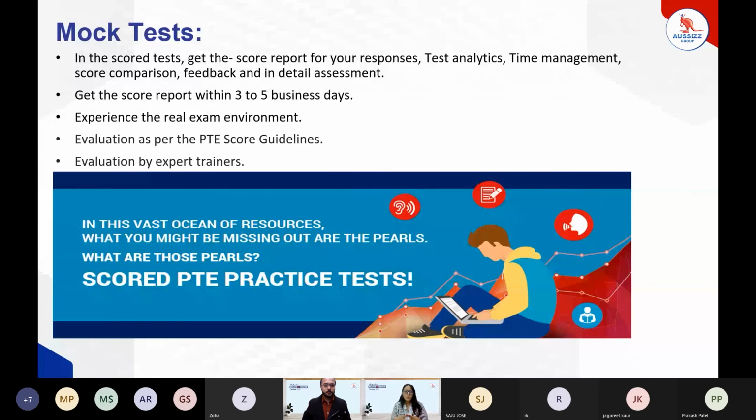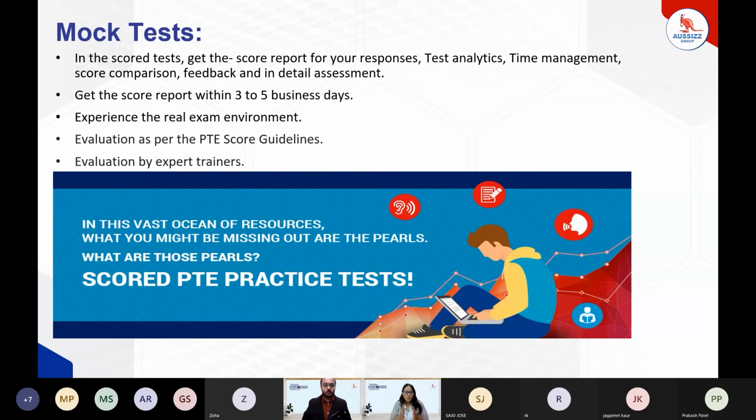In this mock test of PT Tutorials, you will get test analytics. You will also get time management insights, which means they will highlight that in filling the blanks, the ideal time is 130 seconds and you are giving approximately 100 seconds. So you can reduce the time from other low weighted tasks and give more time to reading fill in the blanks. That is what time management is about.